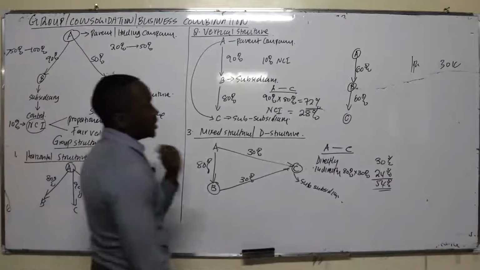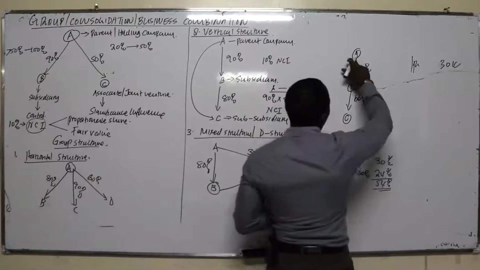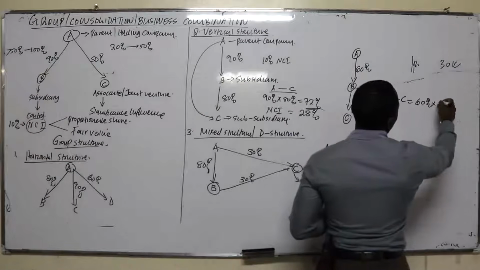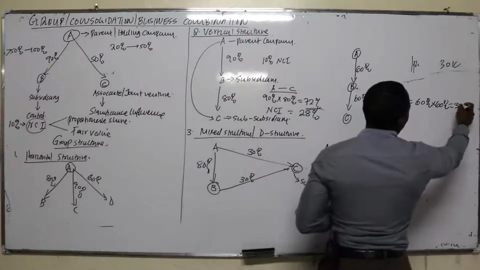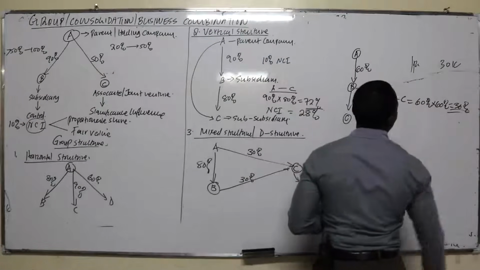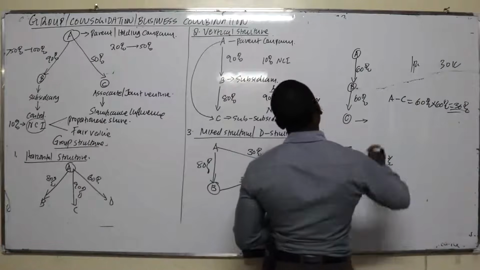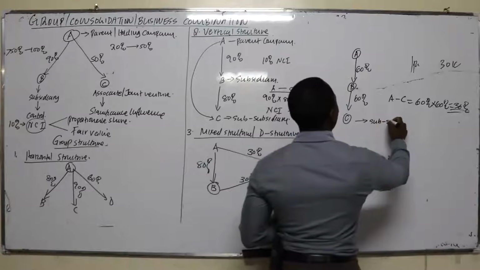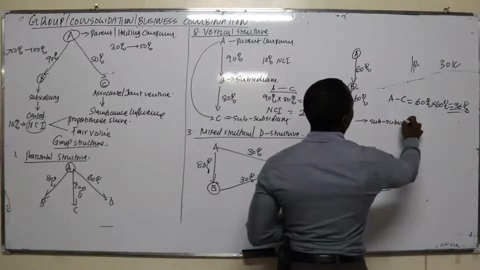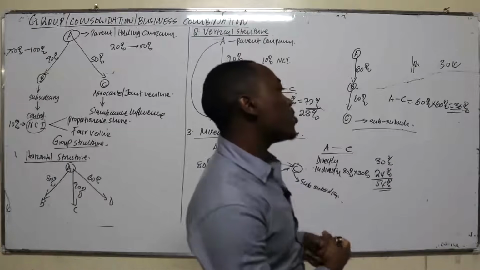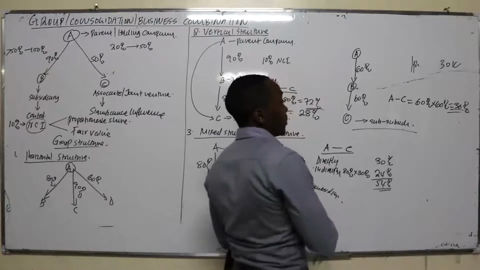So in that case, A controls C, 60% of 60%, which is 36%. So therefore, C is a what? Yeah, C qualifies to be a subsidiary. How is it a subsidiary? And the proportion is not more than 50%.